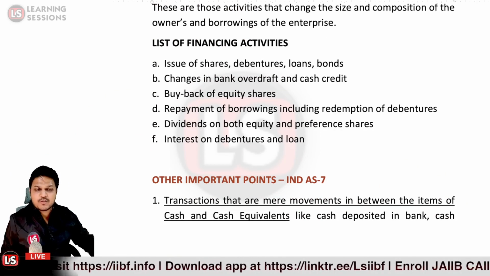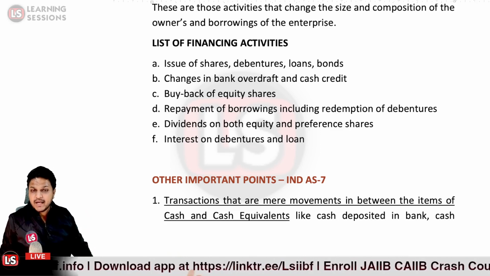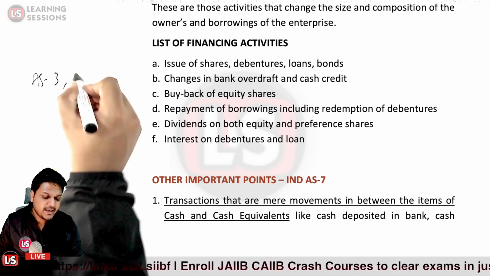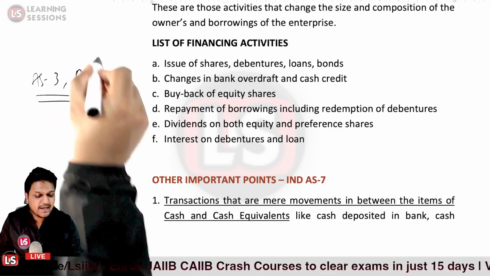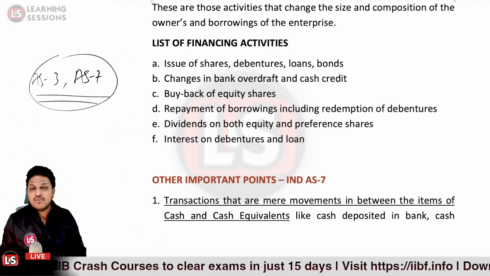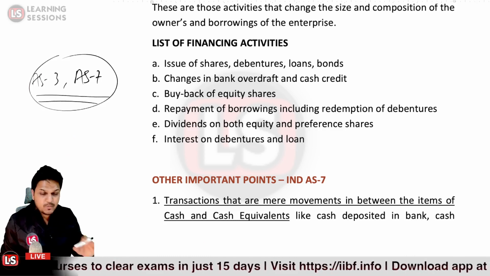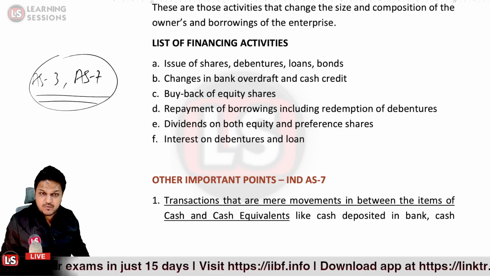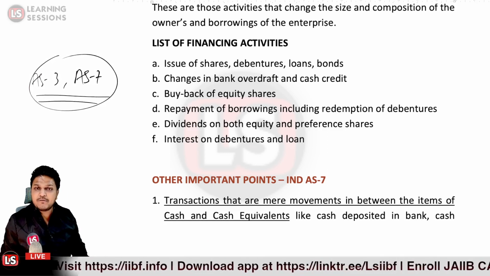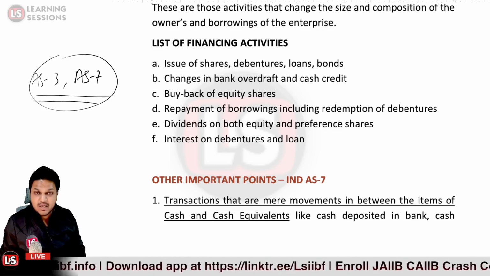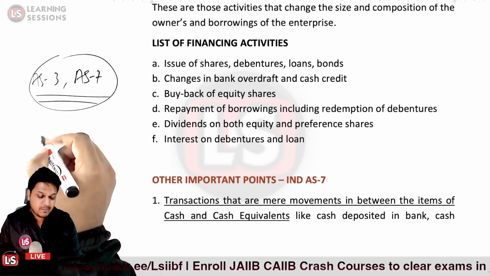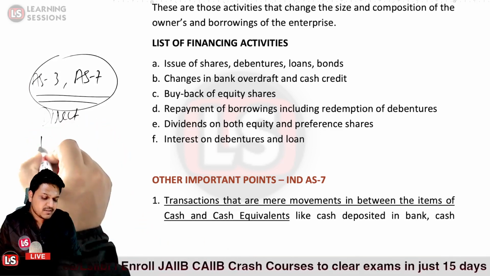Before understanding the important points related to Indian Accounting Standard 7, it's better to understand that there are two standards, Accounting Standard 3 and Accounting Standard 7, which give detailed guidelines on how the cash flow statement is to be prepared. Every company which is preparing statements of account has to prepare the cash flow statement, because that forms part of the financial statements. And there are two methods by which we can prepare the cash flow statement: one is the direct method, and the other is the indirect method.